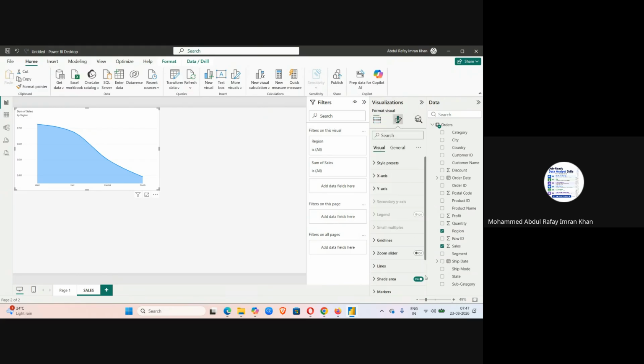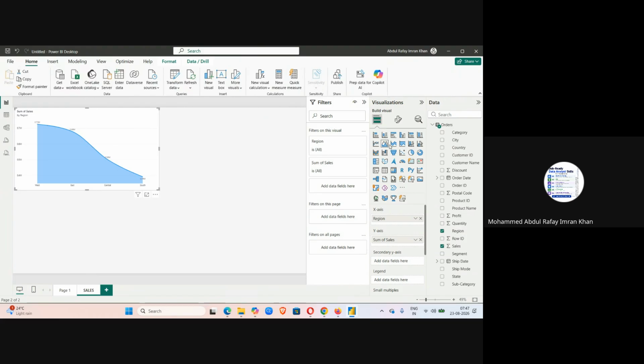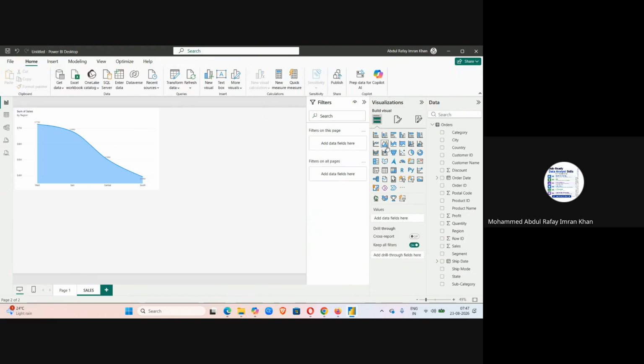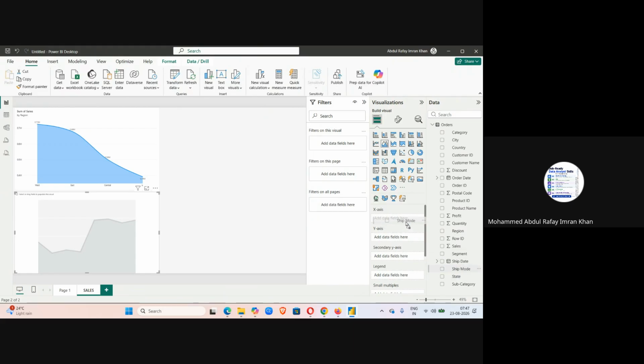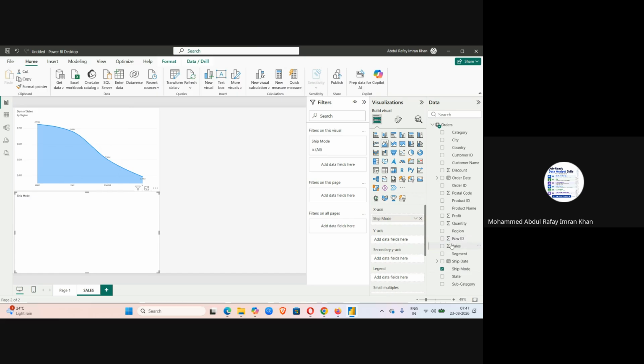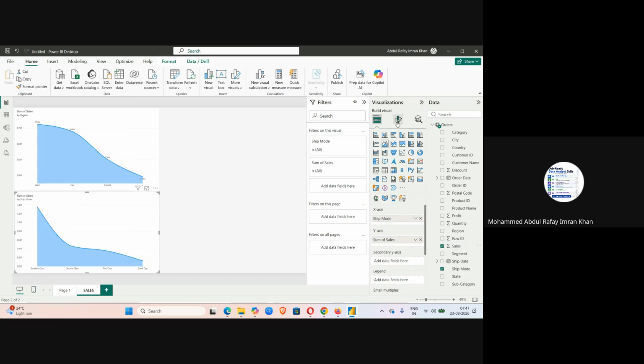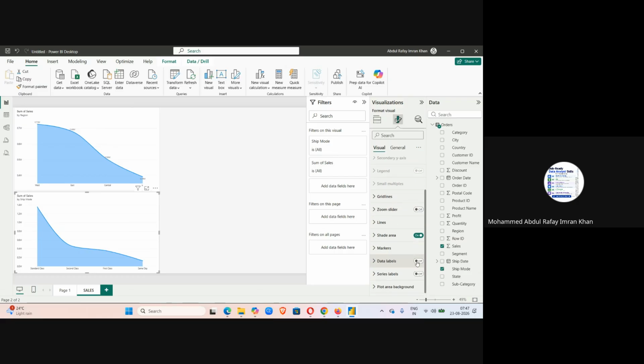Okay, and I'll switch on my data labels here. Again, choose another area chart. This will be ship mode on x-axis, sales on y-axis, format, and switch on data labels.